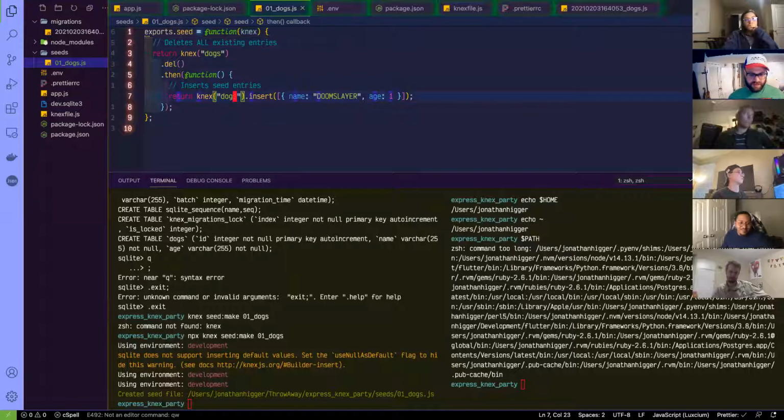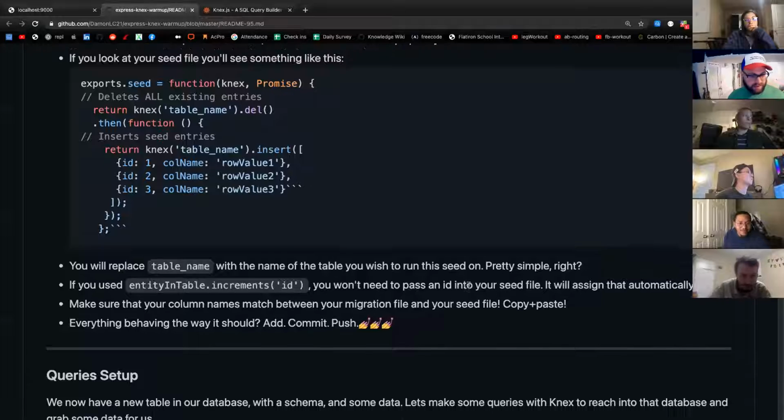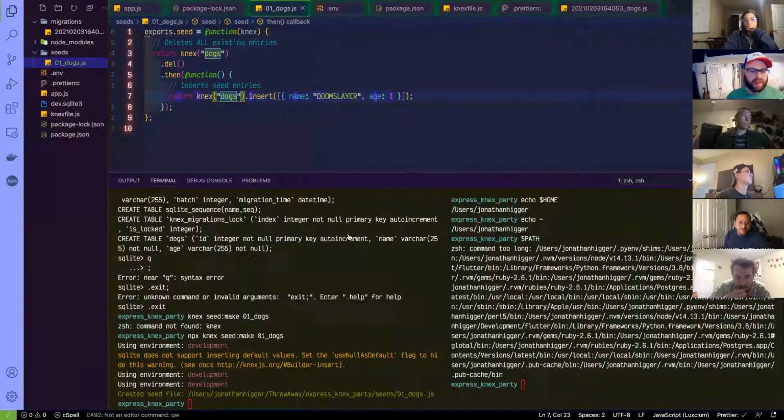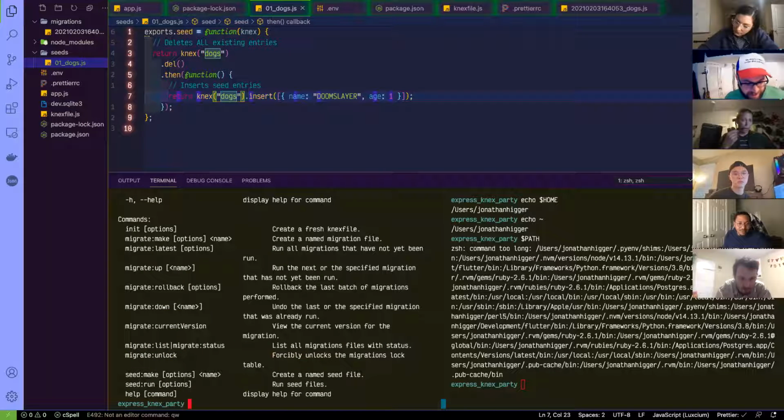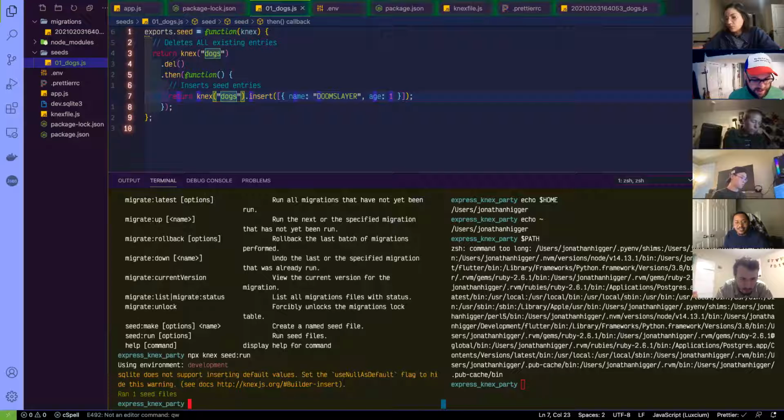That's awesome. Oh, yeah. That's cool. So now there's probably some command to run these seeds. Let's see if we can find it without Damon. npx knex help. I bet we can find the right command. Seed run. I bet that'll do the trick. npx knex seed run. Using environment, it ran a seed file.